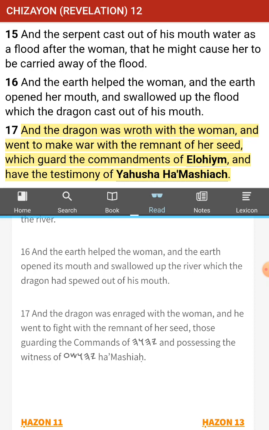So, does anyone have anything on this? No, not really. I think the woman he was attacking, I think this is Hasatan attacking Yahuwah's people, and then he's attacking his people in the future as well. Yeah. I think the woman was like something that started these things, like the witness, and then she continued the people, like we are the seed of the people that kept and have the witness.